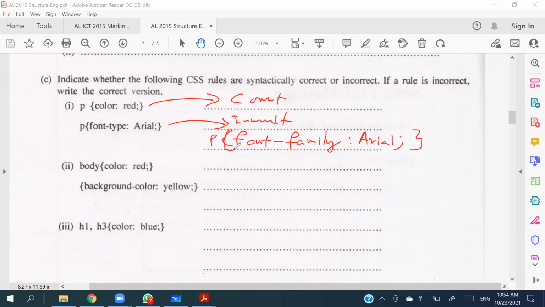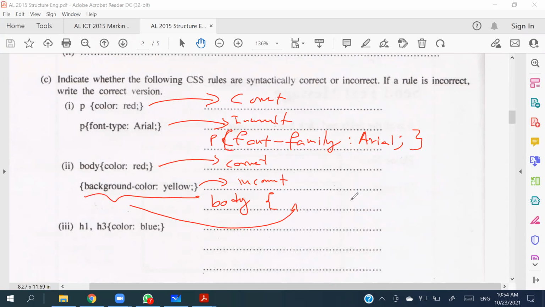Right? And again here, you can say this is correct and this is incorrect. It is because it does not have a selector, right? So you can say body within curly braces, the same thing can be put, and the close of the curly brace. And for this, you can say it is correct.